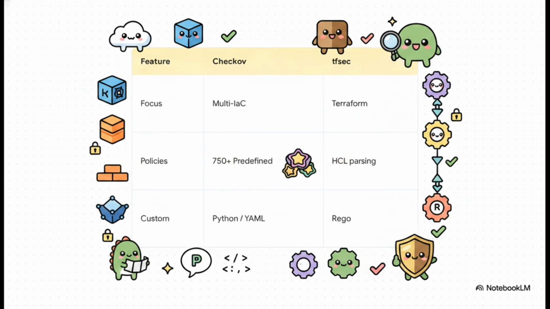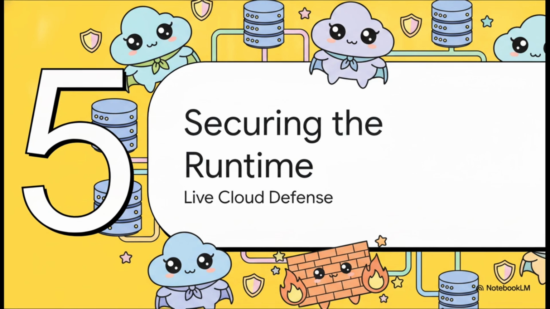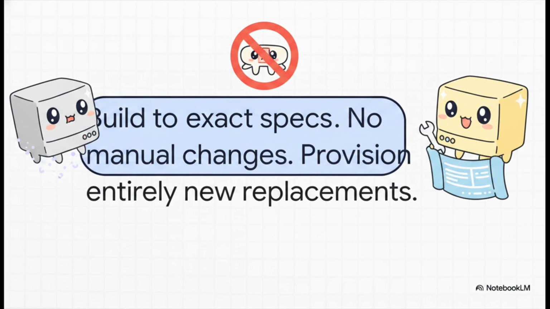Then you have TFSec, which is razor-focused just on Terraform, deeply integrating into the configuration language parser to catch security issues seamlessly. Both are just brilliant for ensuring compliance before anything actually goes live. And that brings us to Section 5, Securing the Runtime. So what happens to our infrastructure security once everything is live out there in the cloud?